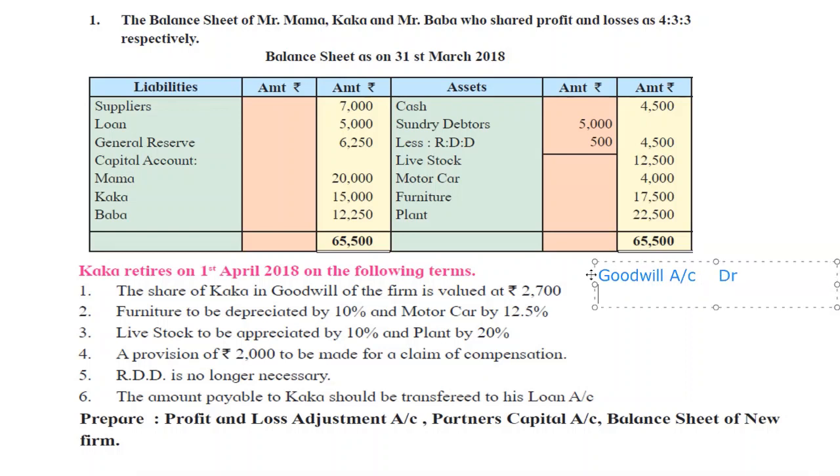debit to old partners capital account, or writing old would also be fine, capital, right? But here, goodwill of whole firm is not given, only Kaka's goodwill is given, right? So if we have to raise goodwill of only one partner, then we need not write the names of all the partners. Okay, then let us see what the entry will be.